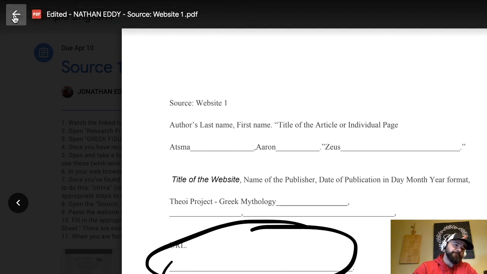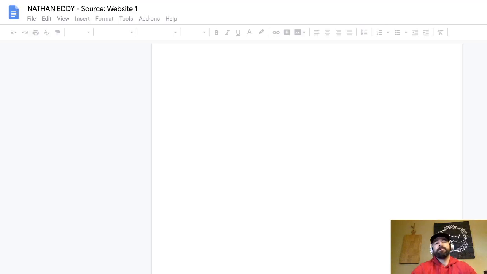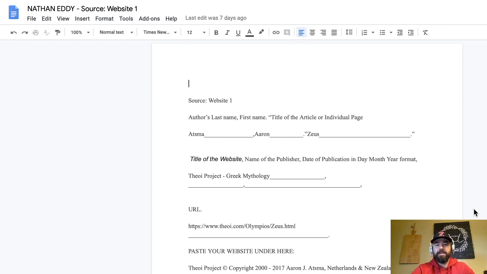To fix that, I go back up to my document, and I can get that from this assignment right there where it says your work. I click on that. Now, if my teacher commented instead of circling and drawing on a PDF, those will show up off to the side, and something will be highlighted in the text. I don't have that here for you to see, but that's where it'll be, over on the right side where the comments are.